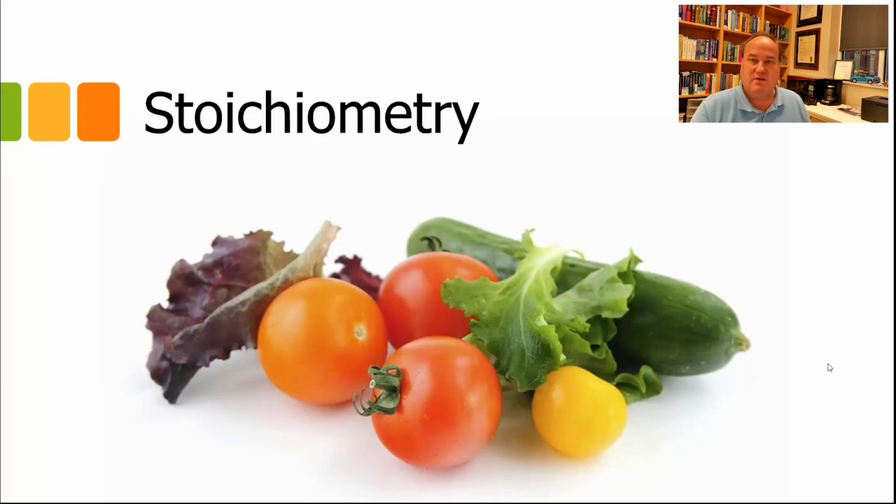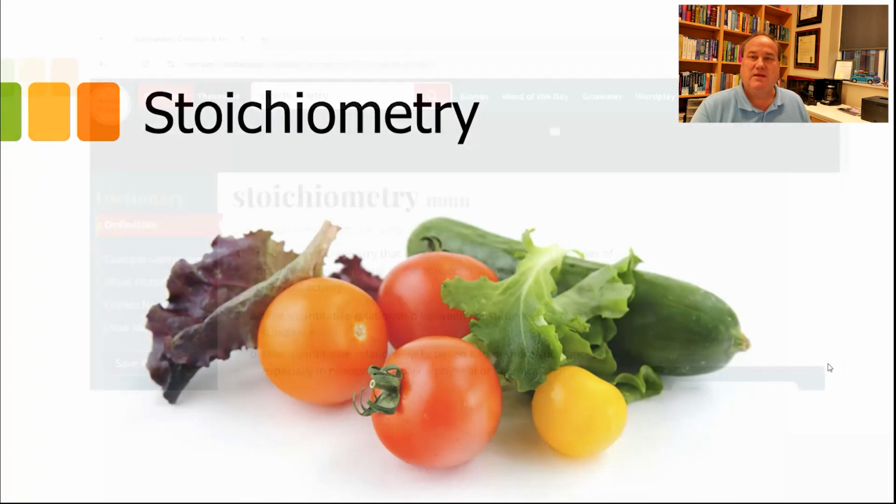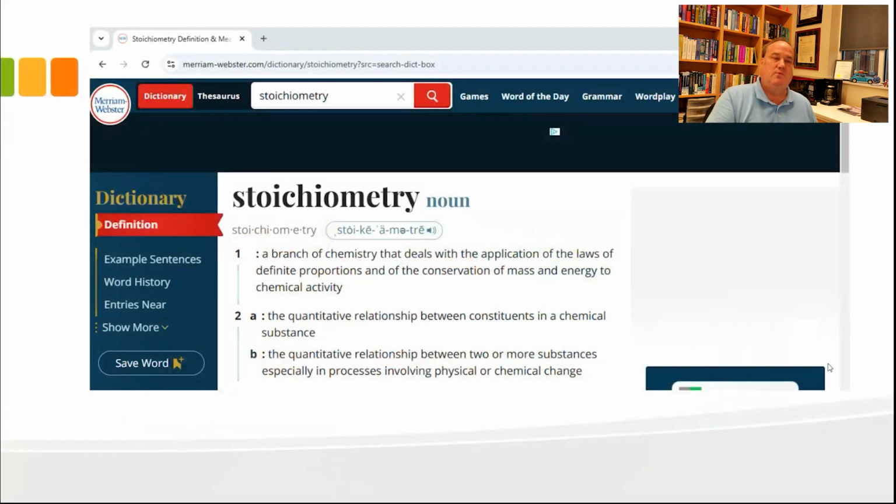So in order to consider this, let's just look at what the word means according to Merriam-Webster's dictionary. And according to the dictionary, stoichiometry, and I actually have the correct pronunciation on here, is, number one, a branch of chemistry that deals with the application of the laws of definite proportions and of the conservation of mass and energy to chemical activity.